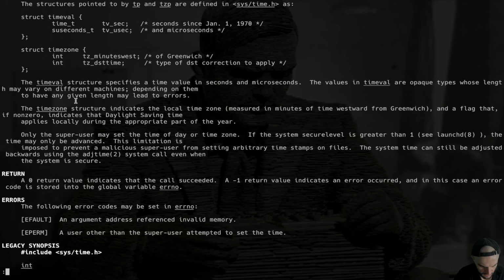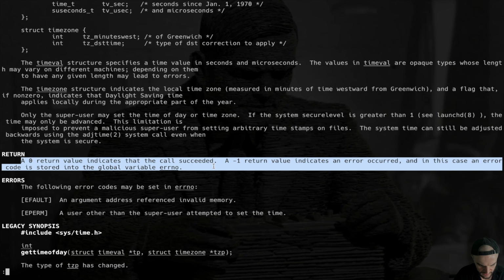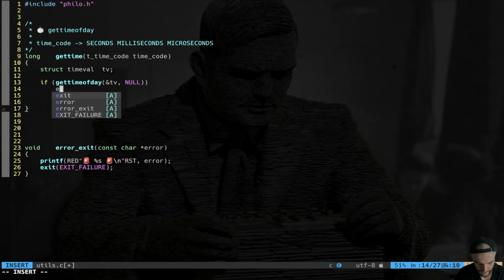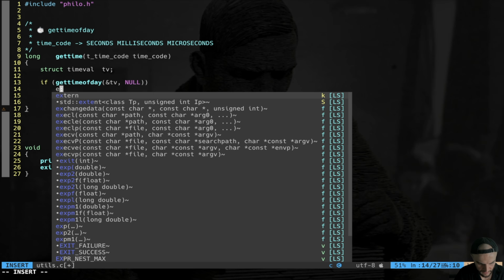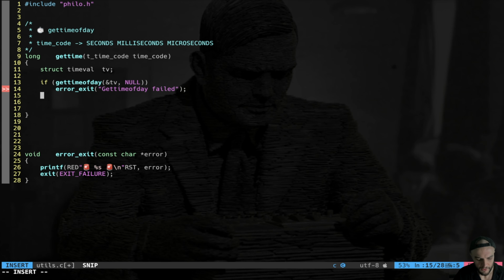Now the return value: 0 indicates the call succeeded, -1 indicates failure and sets errno. So we're gonna make a silly control here. If I have some return value, you're gonna exit error, even though it's highly improbable. Gettimeofday failed, like that. All right, now I have my seconds and microseconds inside my time val.